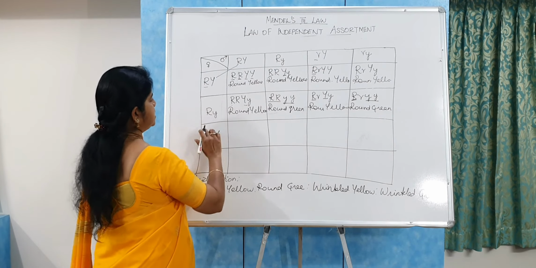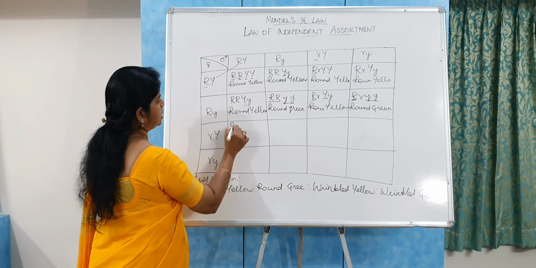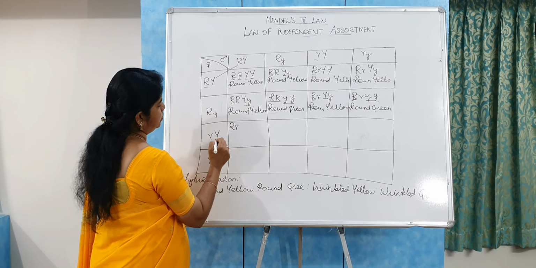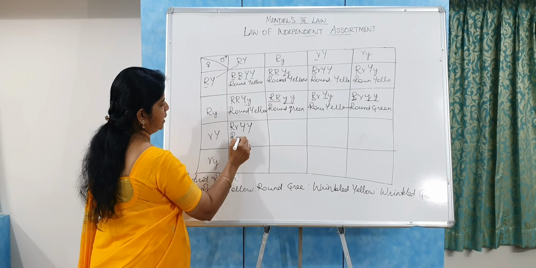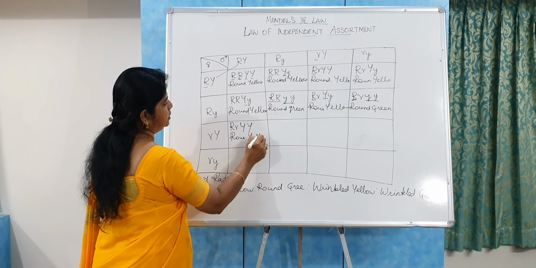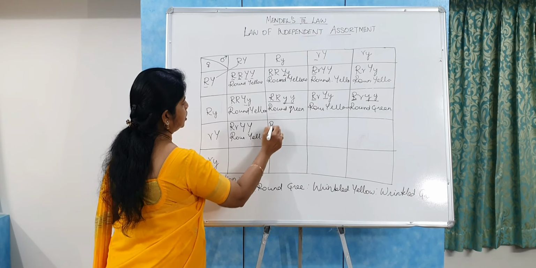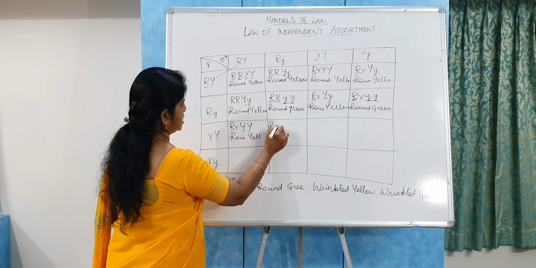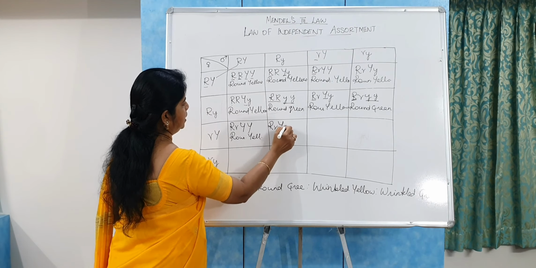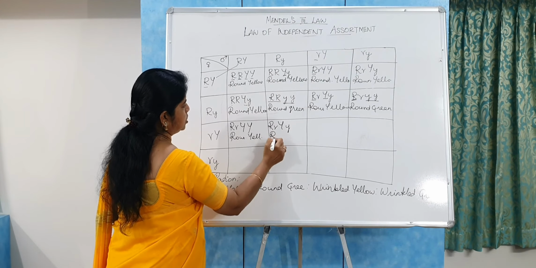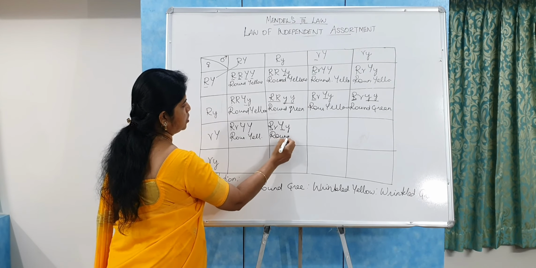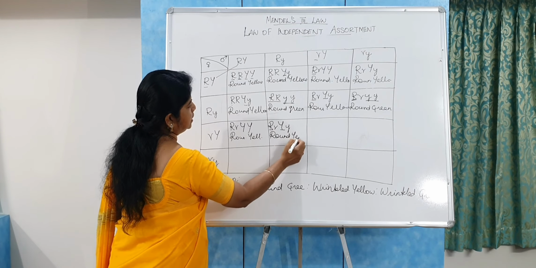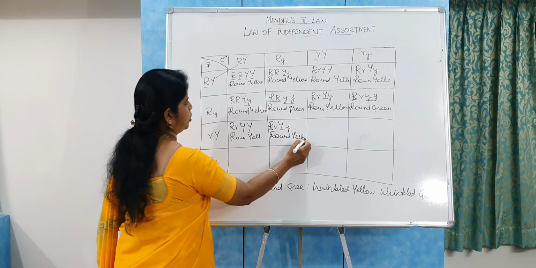And here, when you cross these two gametes, dominant R, recessive R, and then dominant Y and dominant Y. So it is a parental character, round and then yellow. And here the dominant R and then recessive R and then dominant Y and recessive Y. So here both dominant genes are present. So it is also a parental character, that is the round seed and then yellow cotyledon.